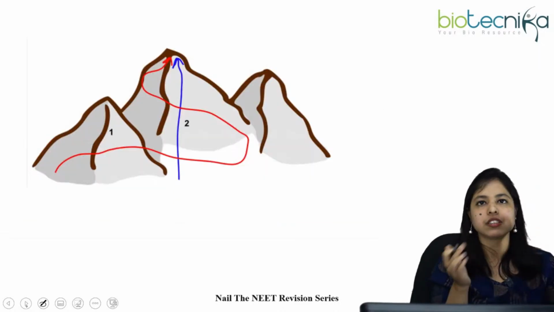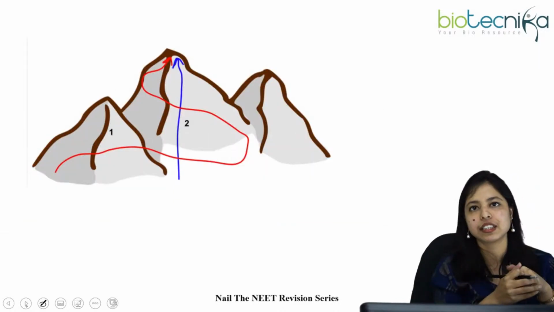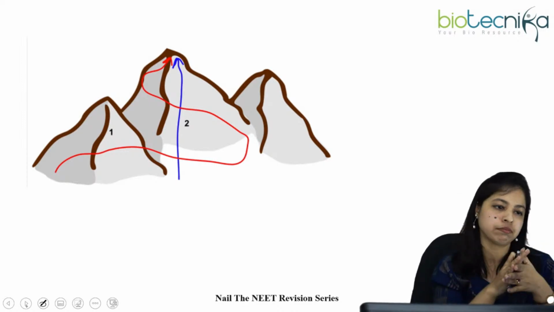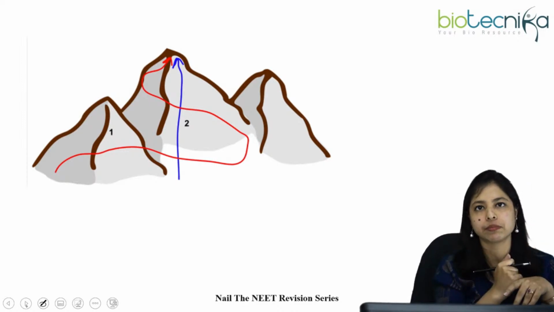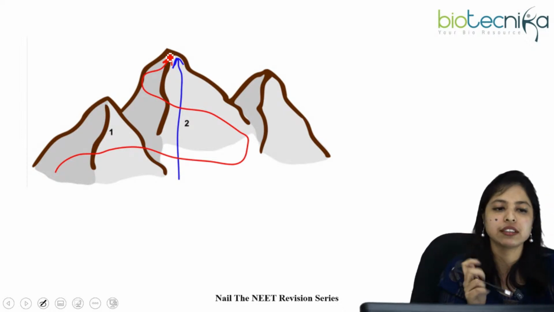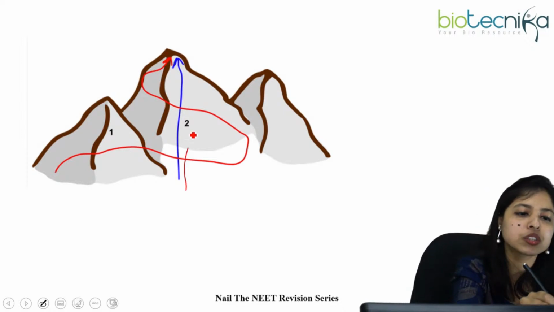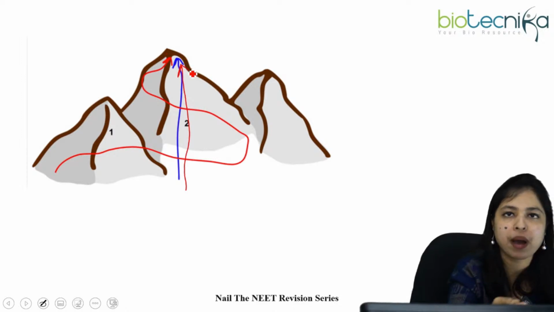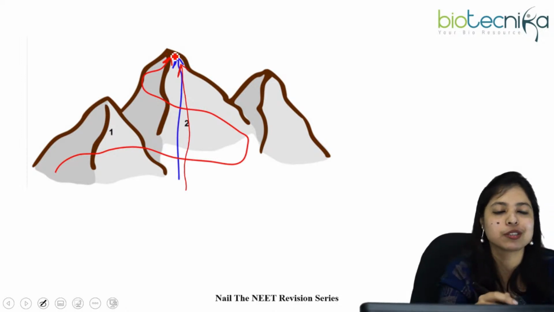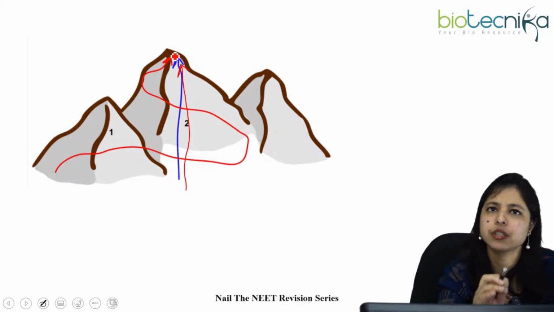So just look at this picture. This is very interesting, you're going to enjoy it. The thing is, at the top of this mountain, how can you reach there? There are two ways, right? Number one, you can go straight, choose this path and reach there. Maybe it's not easy to climb a mountain, I know, but still you can take this way.